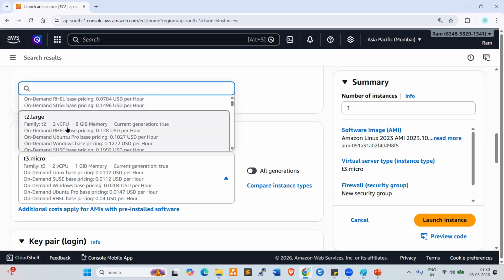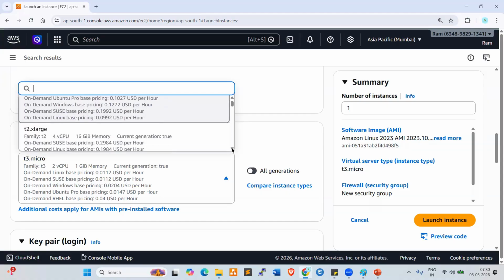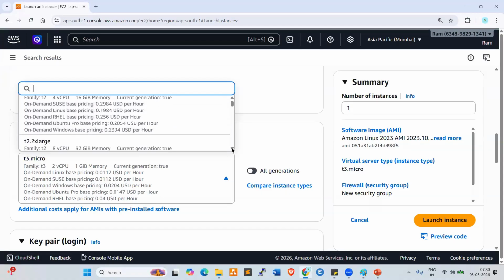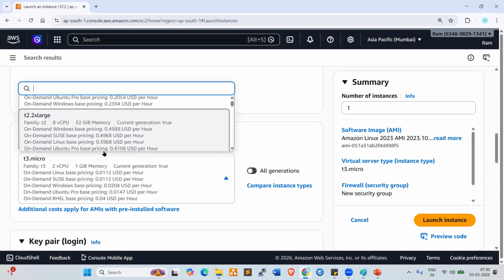T2 large, 2 CPUs, 8 GB RAM. Look at here, so different configurations. As per the project team requirement, we need to choose this. We need to select this. If you select this, this is a bit costlier.